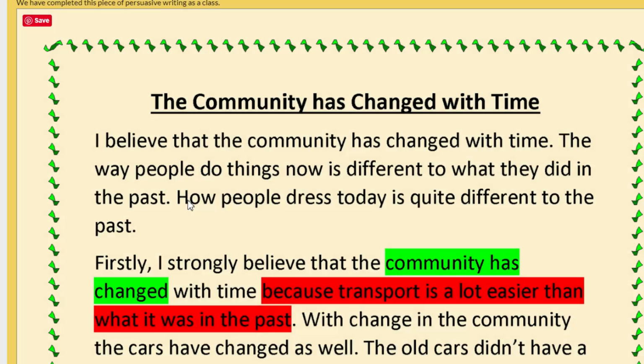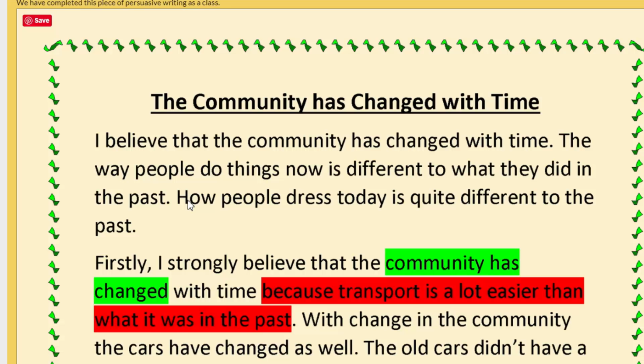We have completed this piece of persuasive writing on the community has changed with time, and this is our title. Now, the first paragraph begins with the opinion. I believe that the community has changed with time. This is the opinion.